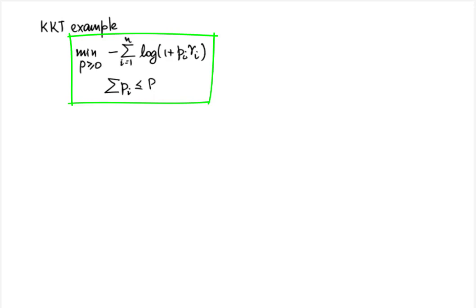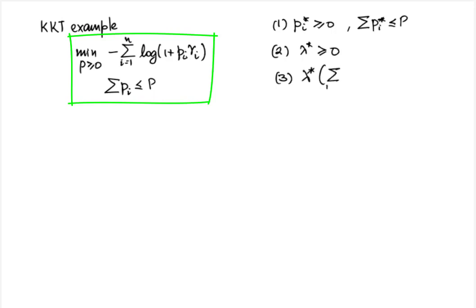Now the first two conditions are obvious, so we can directly write them down. The first is the primal feasibility condition, which says that p star is greater than or equal to 0 and summation over i of p_i star is less than or equal to P. The second is the dual feasibility condition, which says that lambda star is greater than or equal to 0. The third is the complementary slackness condition, which can be written as lambda star times (summation over i of p_i star minus P) is equal to 0. The complementary slackness condition in this case is saying that either lambda star is 0 or summation over i of p_i star is equal to P. So let us keep that in mind for now.